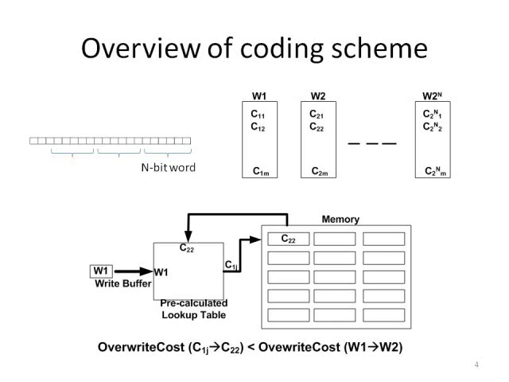Each time a new word is set to be written on a location of memory, we first read the data that currently exists on that location. In this picture, assume the new word is W1 and the existing data is C22. We choose the symbol of W1 which incurs the minimum overwrite cost for replacing C22. Assume that C1J is the symbol of W1 that causes this minimum overwrite cost. This means that a transition from C1J to C22 requires the minimum number of sets and resets compared to a transition from every other symbol of W1 to C22.